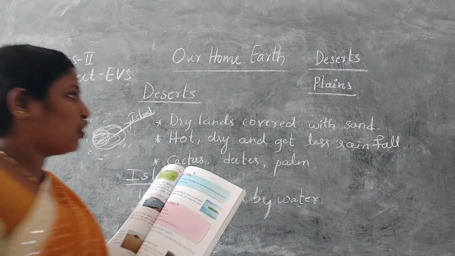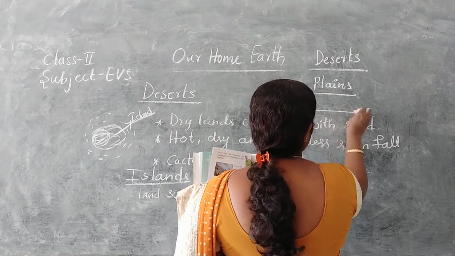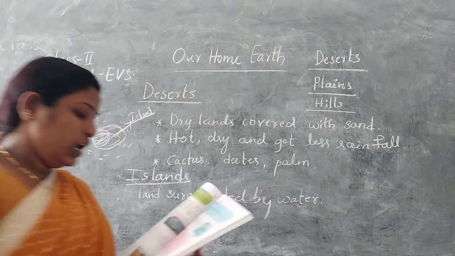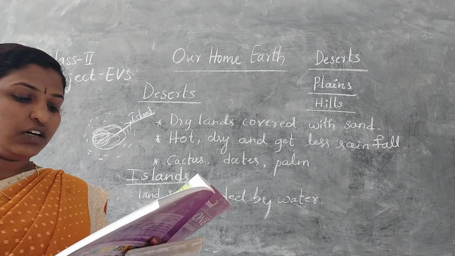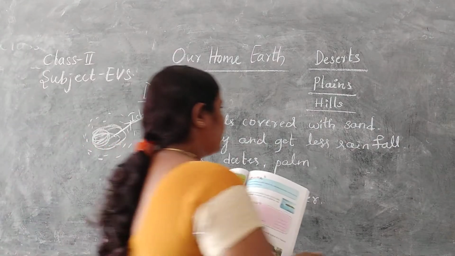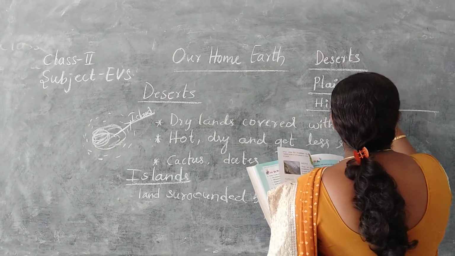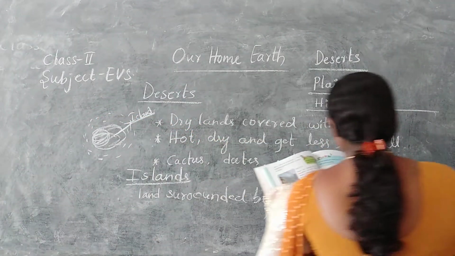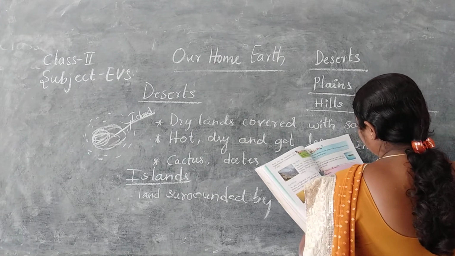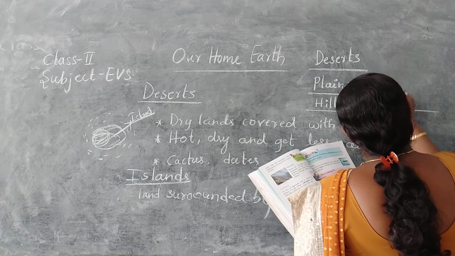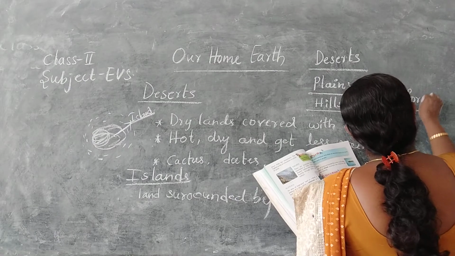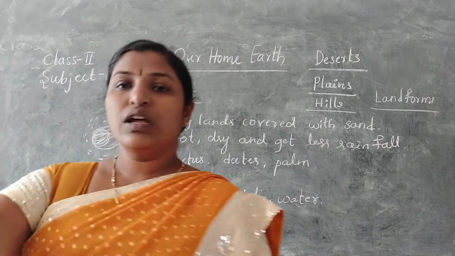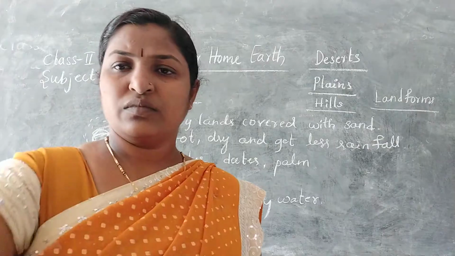Small mountains are called hills. Different features of the earth's surface are called landforms. These are the answers. Write them in your book.